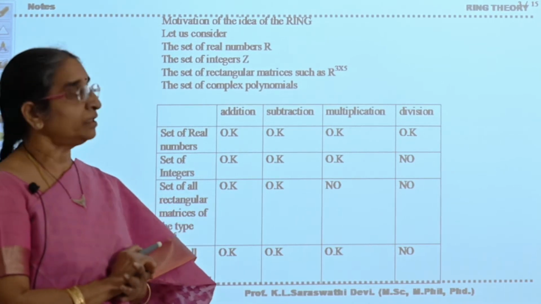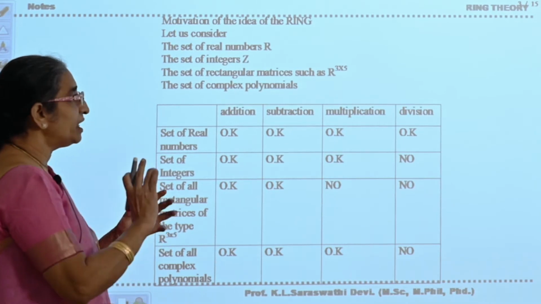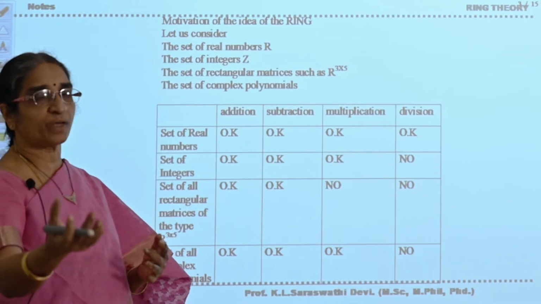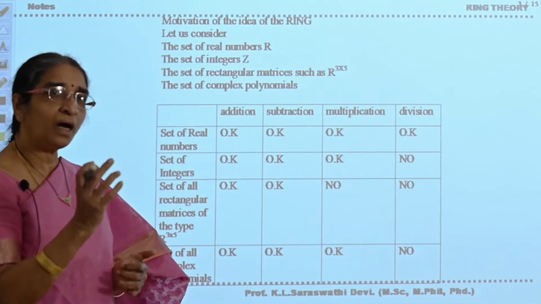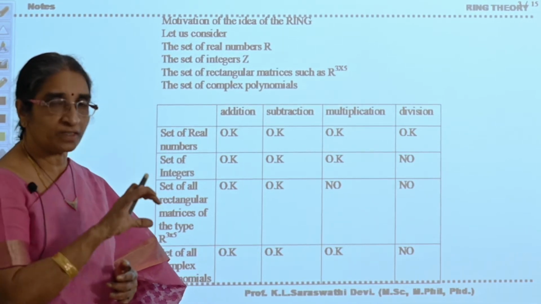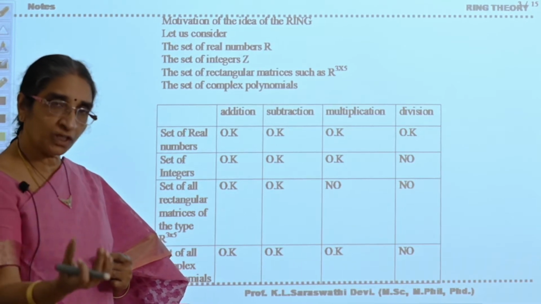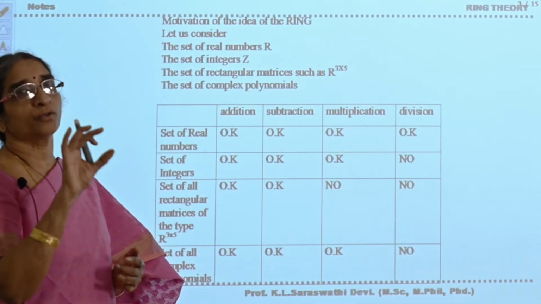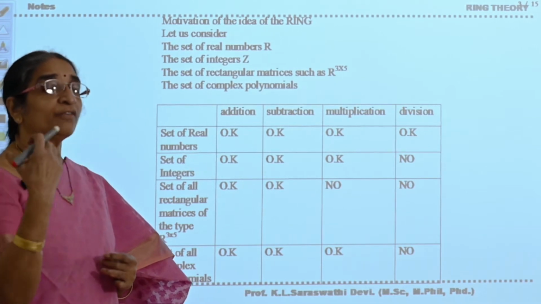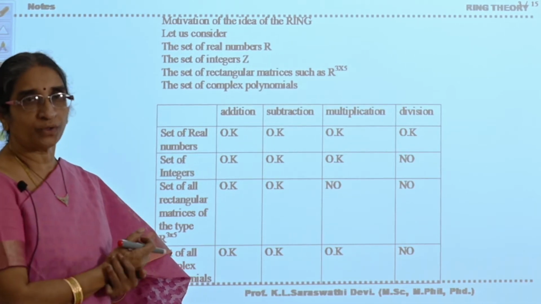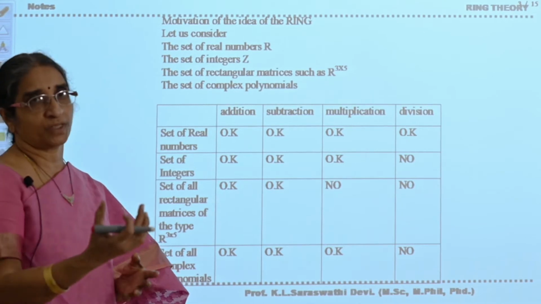Now, based on the behavior of the sets with respect to the given operators, we are going to define the structure ring. Ring and types of rings.